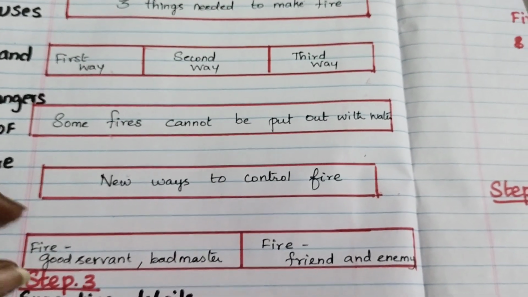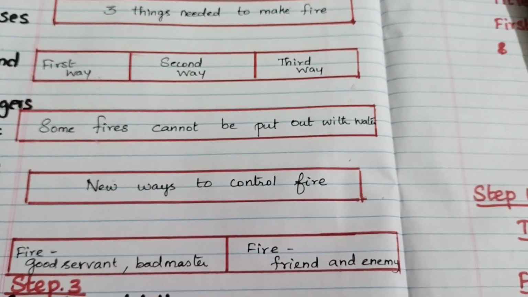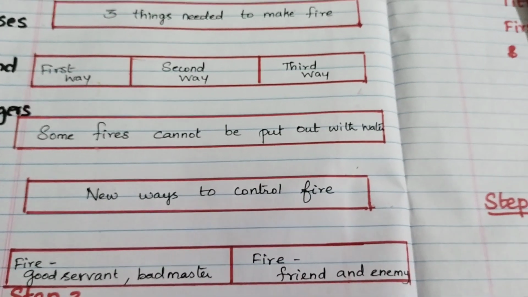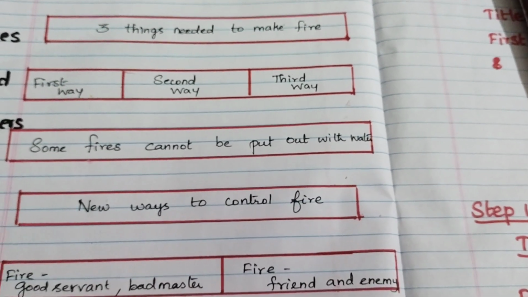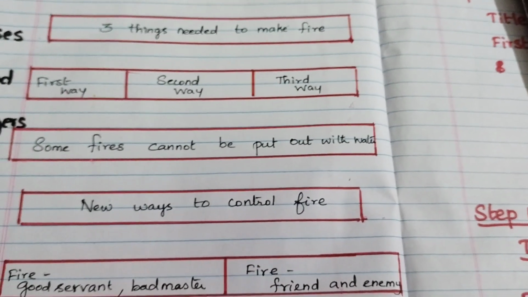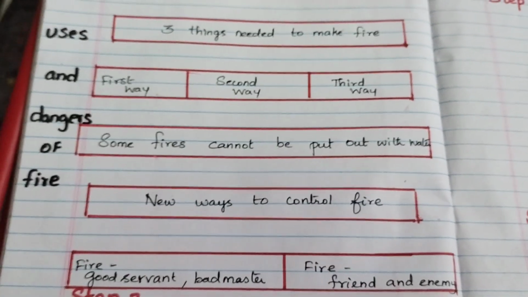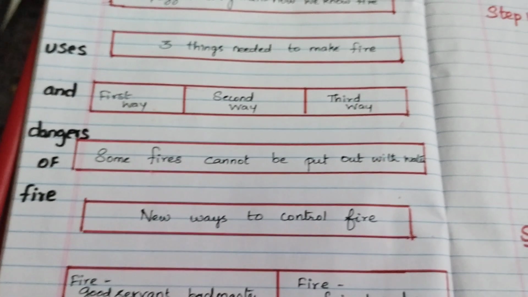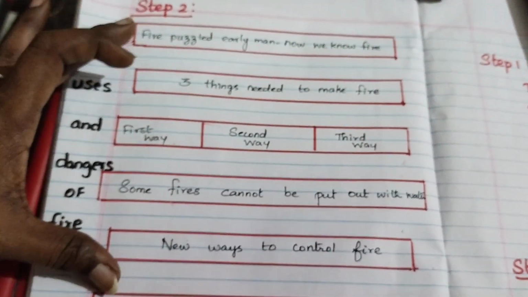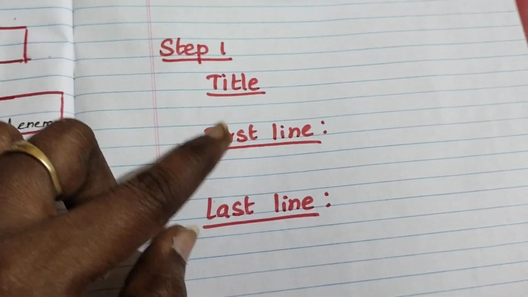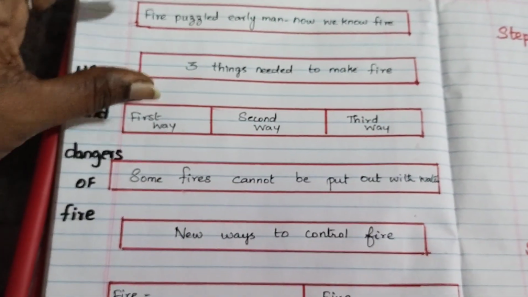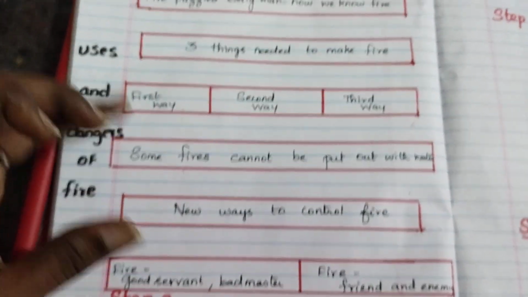Then we learnt about fire, that it is also a good servant as it was a bad master too. And we learnt that fire is a friend because it was very useful for so many people, and it was also an enemy when you didn't use it properly. So these are the second step, how I have written this. So did you see this? The first step is written with the title, first line and last line. And in the second step we can see I have made it in boxes, isn't it?